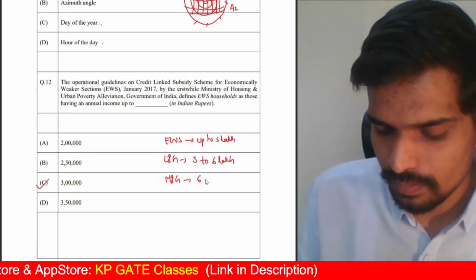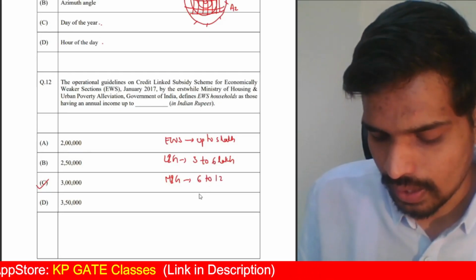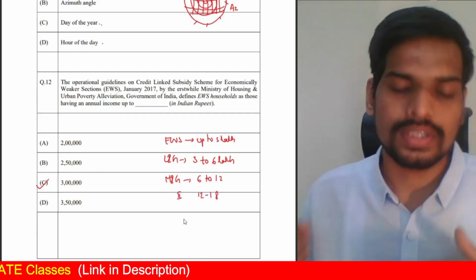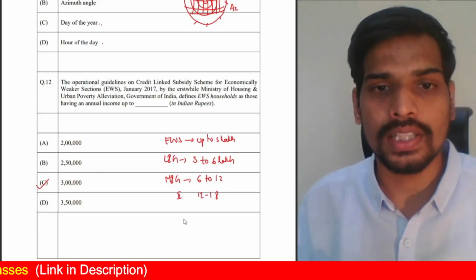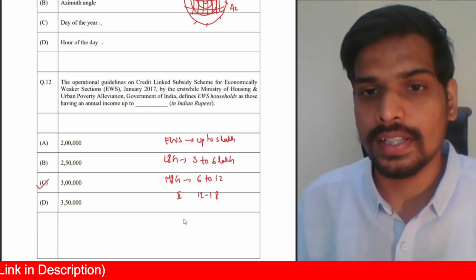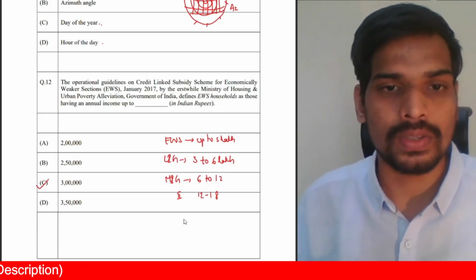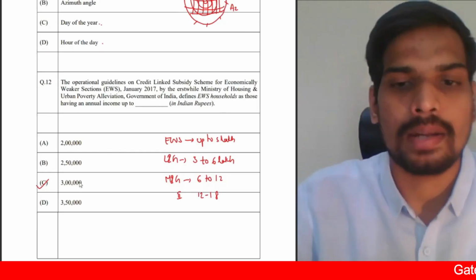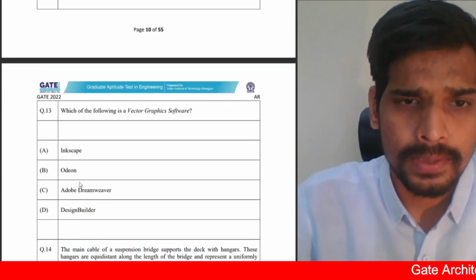So the range is from 6 to 12 lakhs for MIG 1 and 12 to 18 lakhs per annum, that is MIG 2. So that's the categorization as per the operational guidelines of the Credit Linked Subsidy Scheme by the Ministry of Housing and Urban Poverty Alleviation. The answer for this particular question, however, is 3 lakh per annum. That is question number 12.